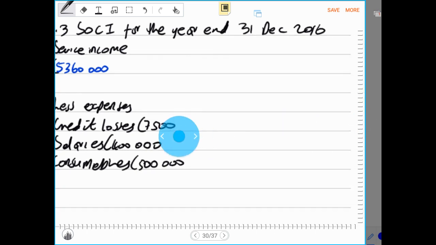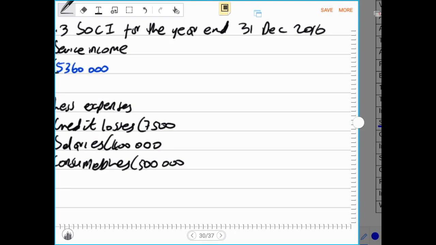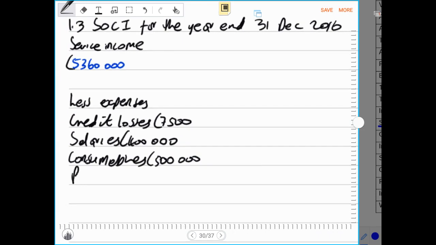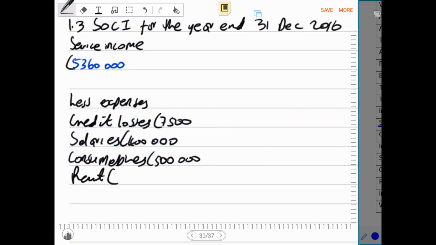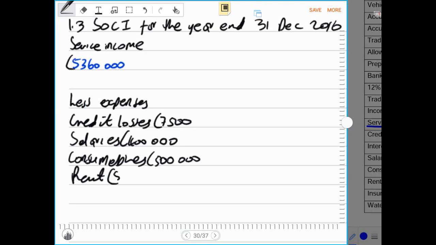Then we look for another expense. Okay, we have rent expense. We record that rent expense under our expenses, and our rent expense is 570,000, as it appears in the trial balance.